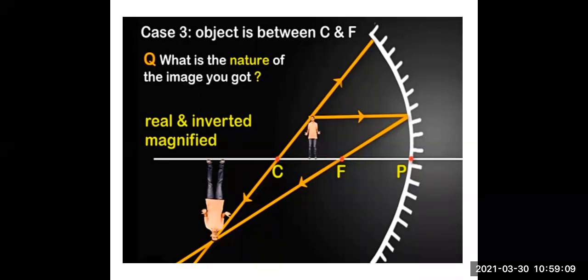As the head of the person is in downward direction, the image is inverted. You can see that the height of the person is increased, so it is magnified. And as the lines are not extended, and the image is formed at the actual intersection, the image is real.